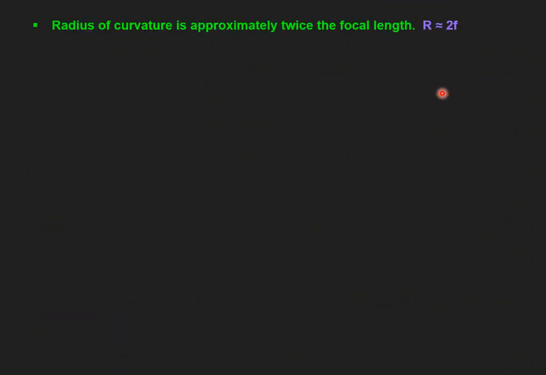So here we have to remember that radius of curvature is approximately twice the focal length. This radius of curvature we have represented by capital R. So R will be approximately equal to twice the focal length.